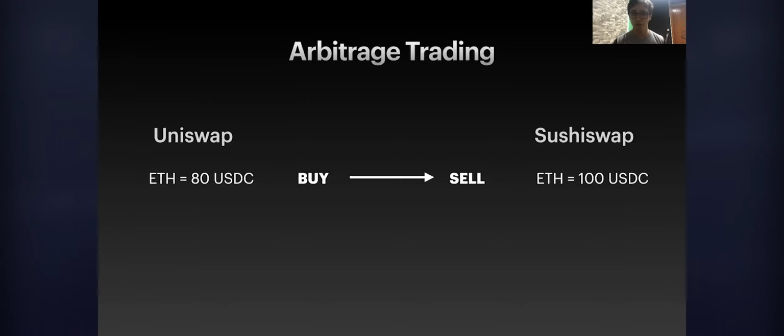Since they run in the blockchain, we have something very cool called flash loans, where, as long as you're making one transaction on Ethereum, you can borrow large amounts of money, large amounts of tokens, as long as you pay back in the same transaction. So by doing a flash loan, you could borrow this 80 USDC to buy on Uniswap, sell on SushiSwap, and pay back later in the same Ethereum transaction with a little fee.